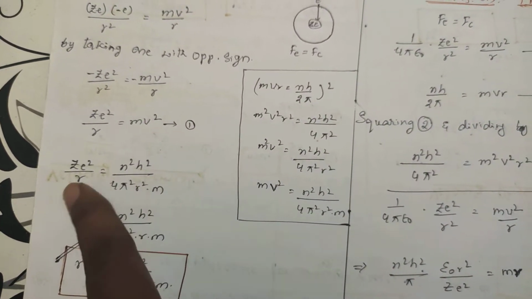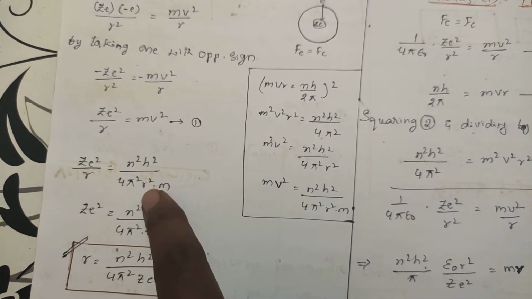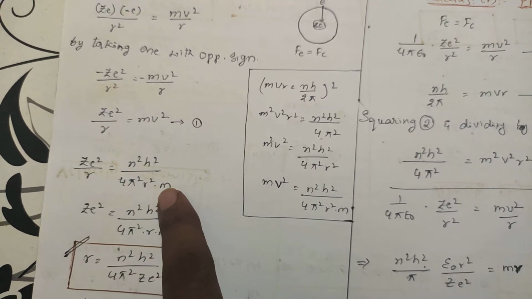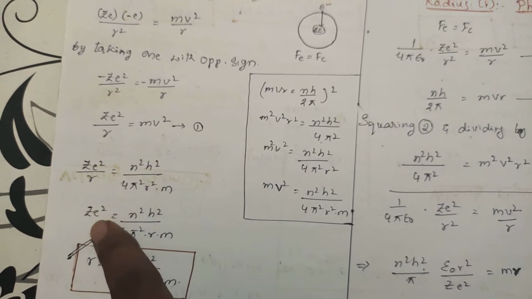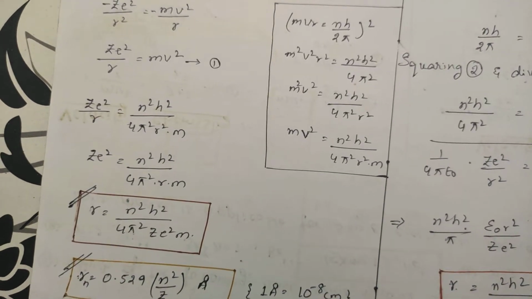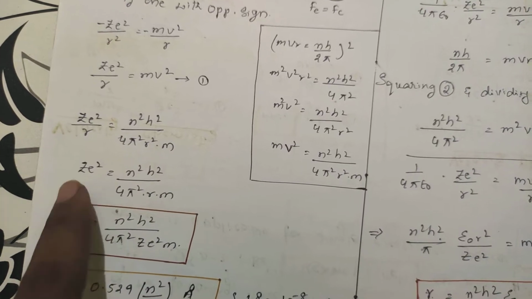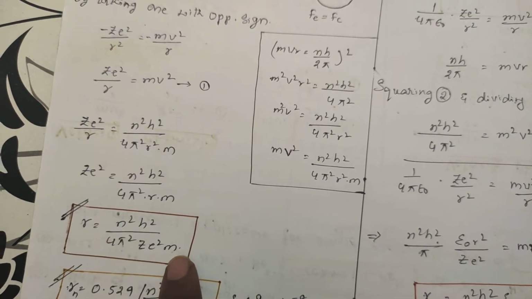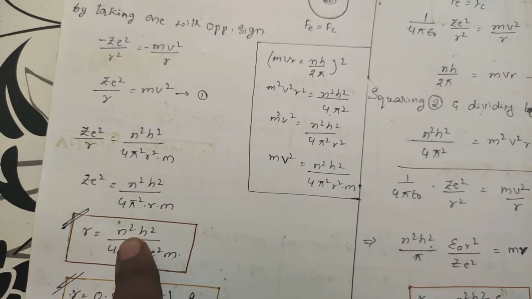Now take this mv square and place it here. So Ze square by r will be equal to n square h square by 4 pi square r square m. Here r is there, and here r square is there. This r will be cancelled, leaving r here. So Ze square will be equal to n square h square by 4 pi square r m. Make r the subject: send this r to the other side, so r will be equal to n square h square, and send Ze square to the other side, so r equals n square h square by 4 pi square Z e square m. So n will be changing based on the orbit.